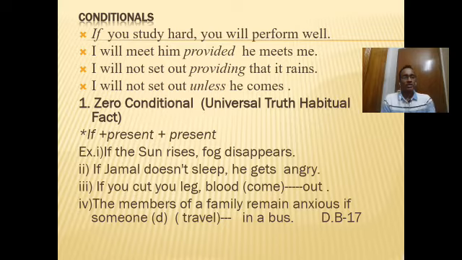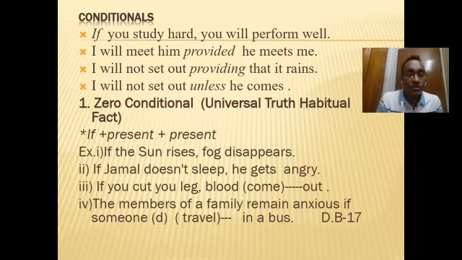Zero conditionals basically express universal truth and habitual facts. Actually, this is a factual conditional, and it expresses one's habit, the truth, the facts, and it is obvious. If we go through the examples, we will be able to understand.